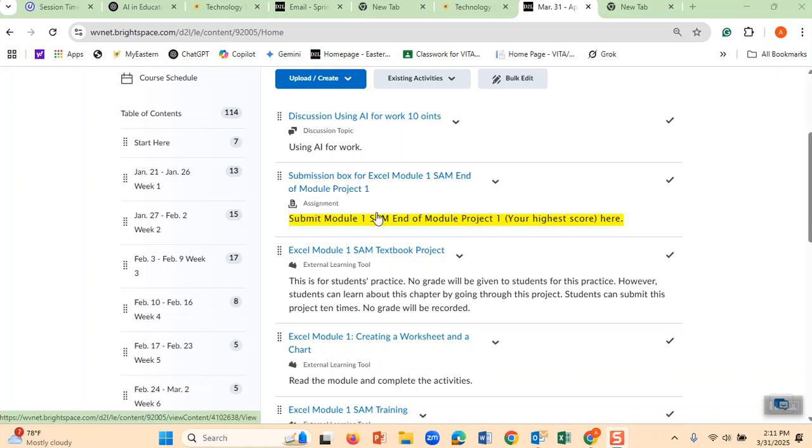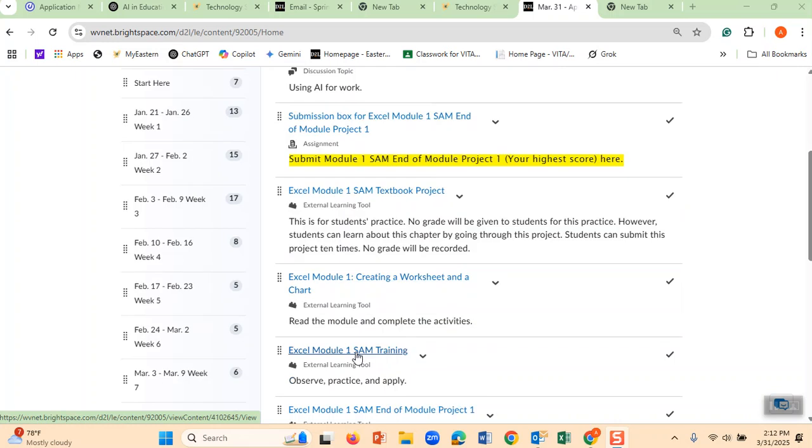This is a submission box as well. Not only are you submitting it to Cengage, which will grade you, you will submit it here, and I will grade you the same way that Cengage grades you. It's the same grade, but I want to make sure this is for assessment purposes. And of course, these are the same things that you have been doing. You have this training where you will learn a lot about Excel. And then there is module 1, and this is the reading.